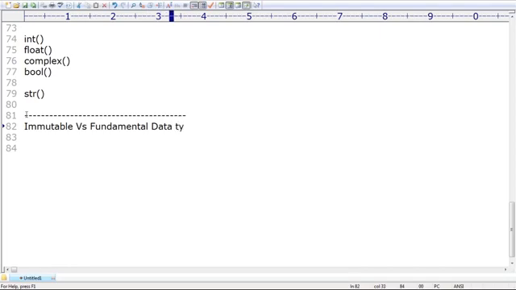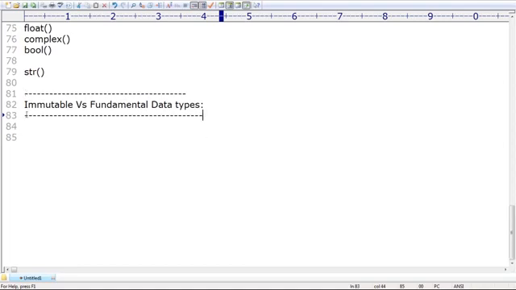Remember this: all fundamental data types are immutable. That is, once we create an object, we can't perform any changes in that object. If we try to change it, a new object will by default be created.